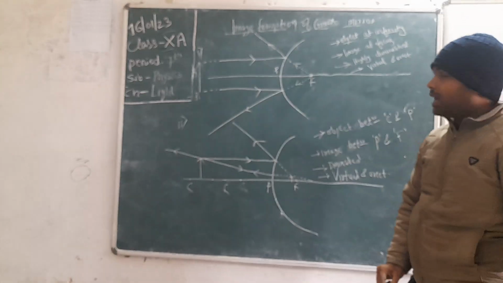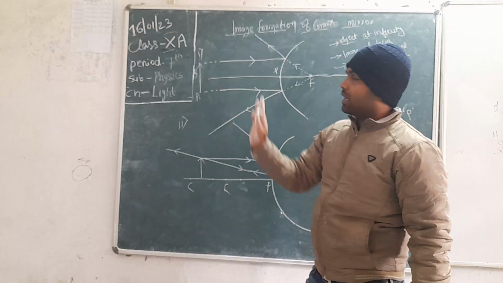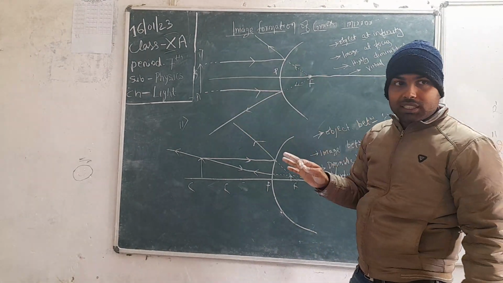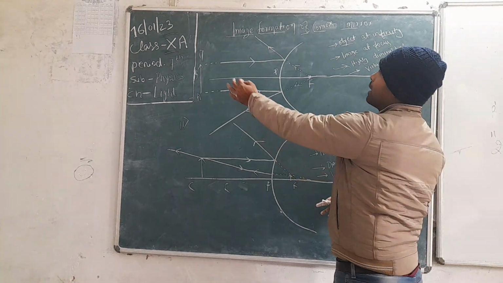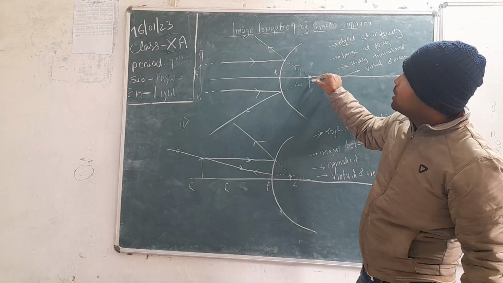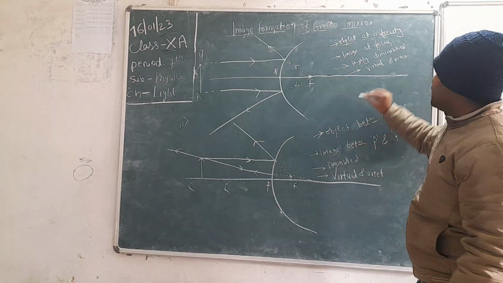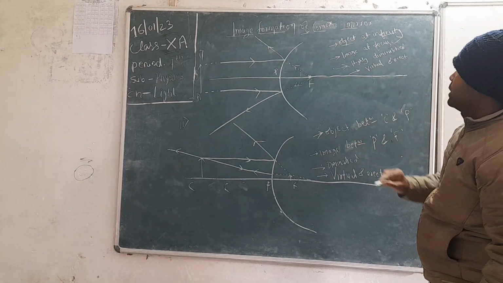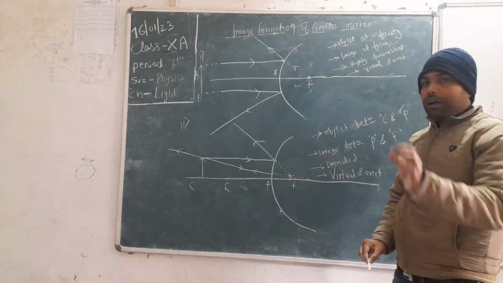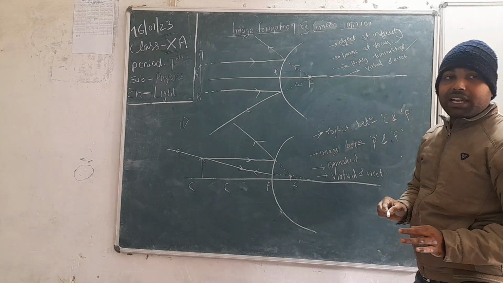Question may come like this: why is the image formed at focus? So we can write, if the object is kept at infinity, the light rays coming from the object are parallel to the principal axis. And we already know that a ray coming parallel to principal axis will pass through focus. So if the ray is passing through focus, the image will be formed at focus. Okay? Yes, sir. So the image is formed at focus, and you can see the image is highly diminished. The image is of point size.